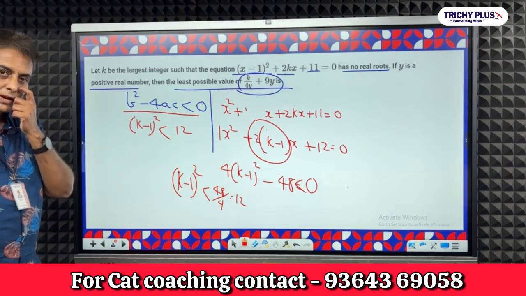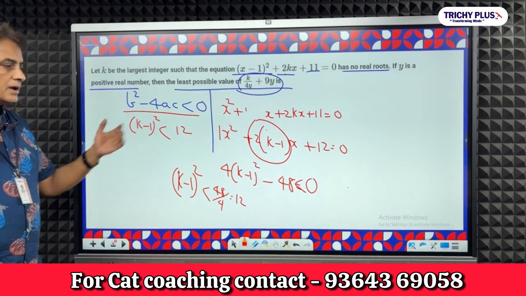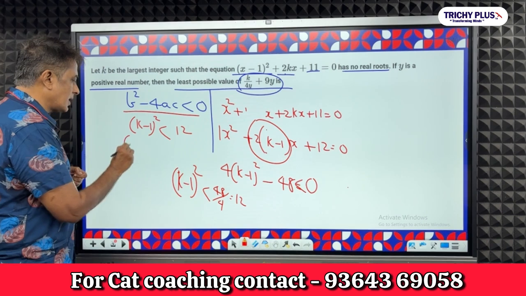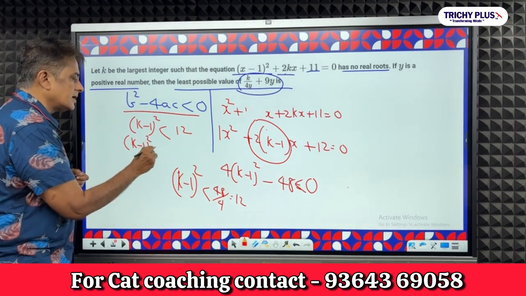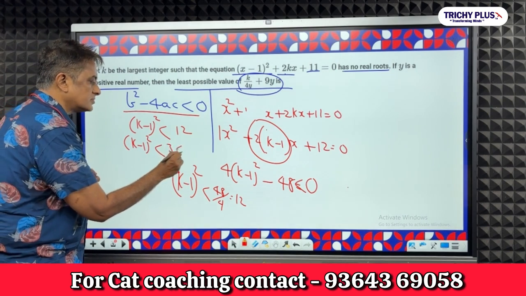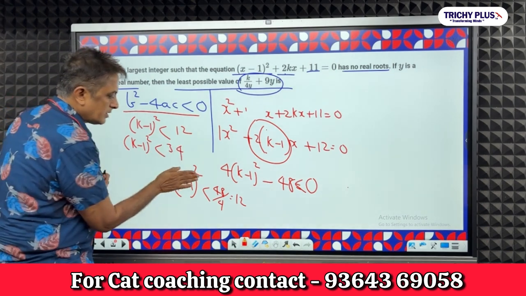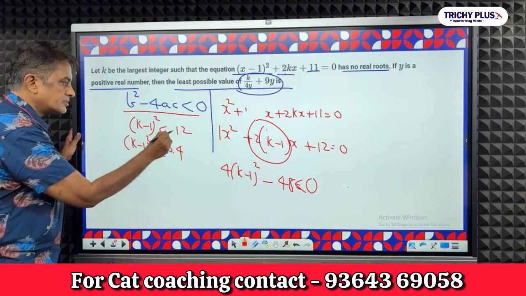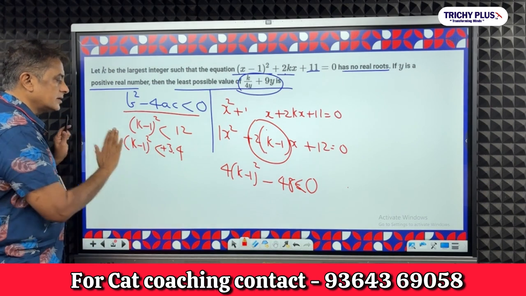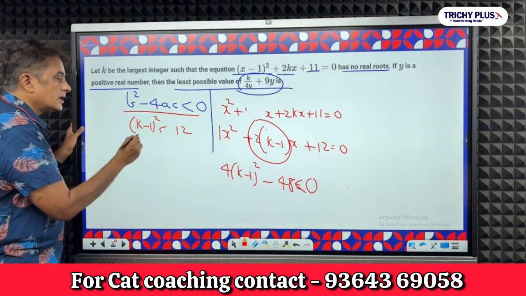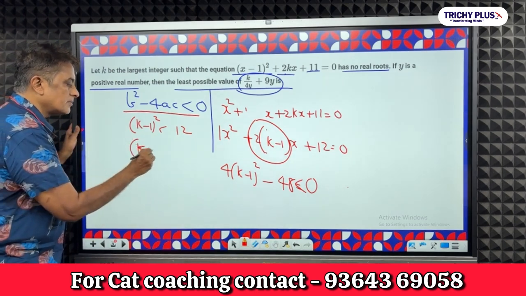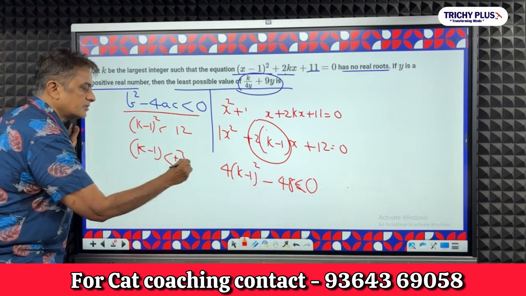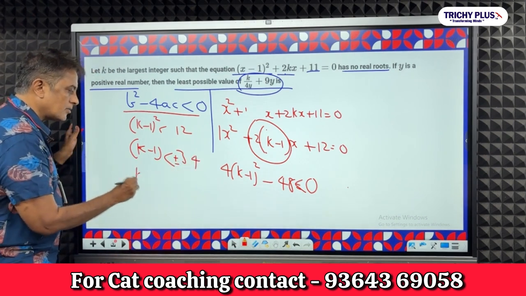இப்போ 12 ஓட square root என்ன இருக்கும்? 12 ஓட square root will be, if you take approximately, 3.4 something. அப்போ (k minus 1) whole squared is lesser than 3.4 something. Let me rub this off, right? இப்போ square root எடுத்தனா, sorry, made a mistake here. k minus 1 square root பண்ணா, k minus 1 ஏன்னா square root போயிடும், is lesser than plus or minus 3.4. அப்ப k என்ன இருக்கும்?